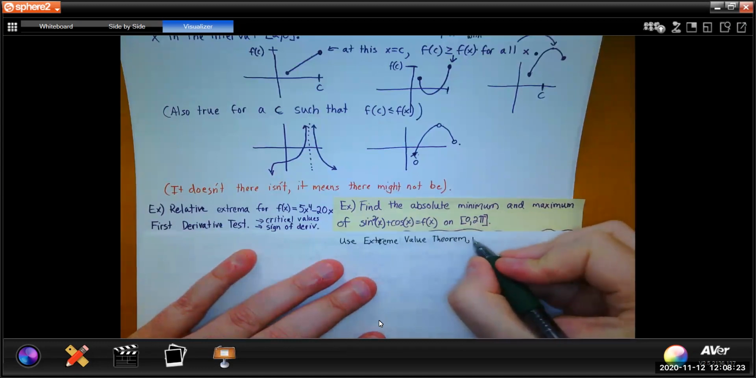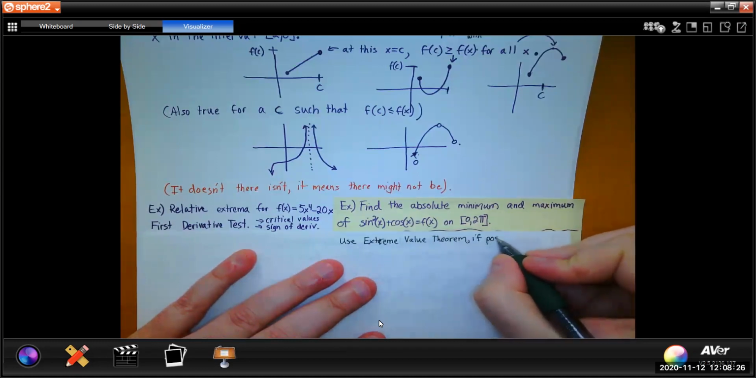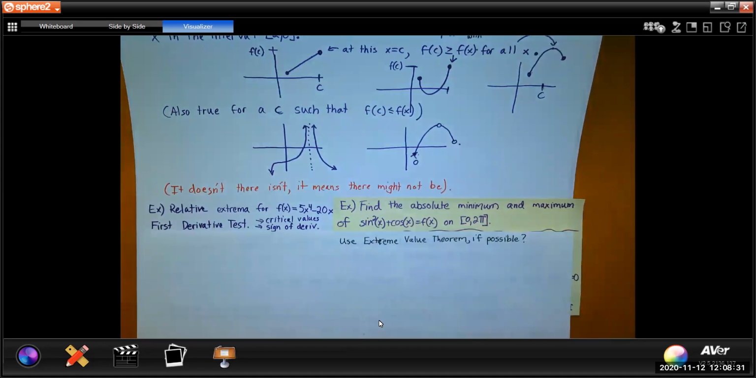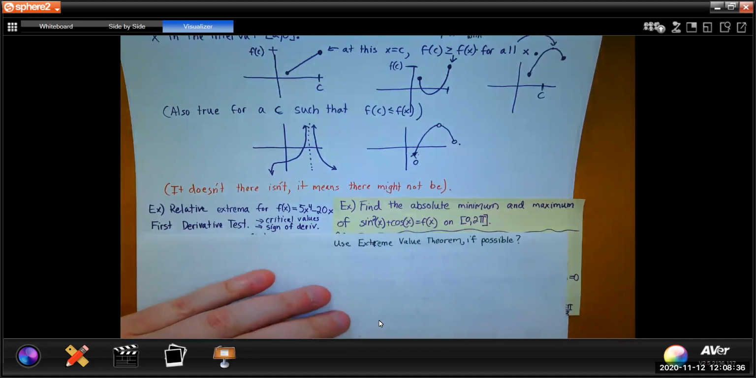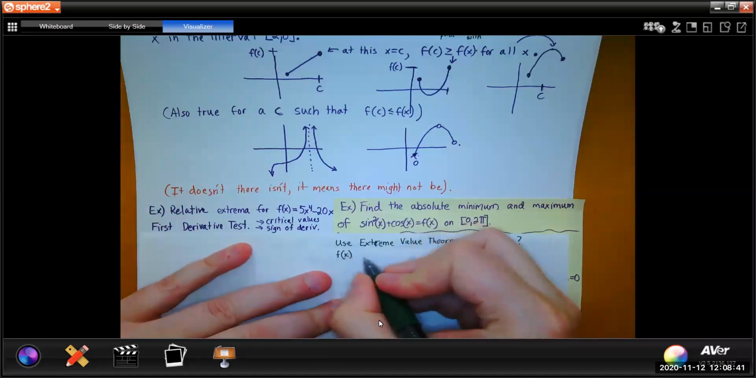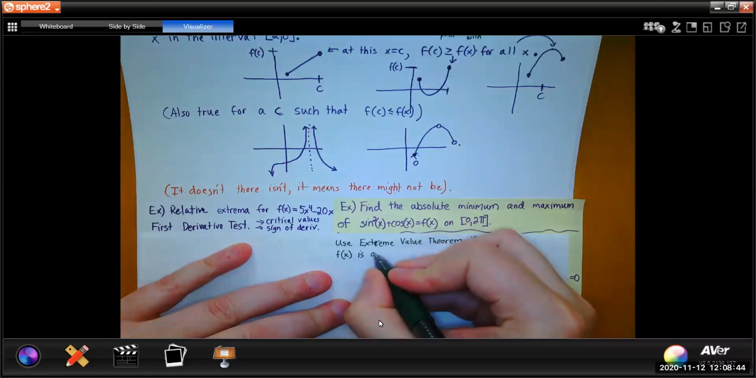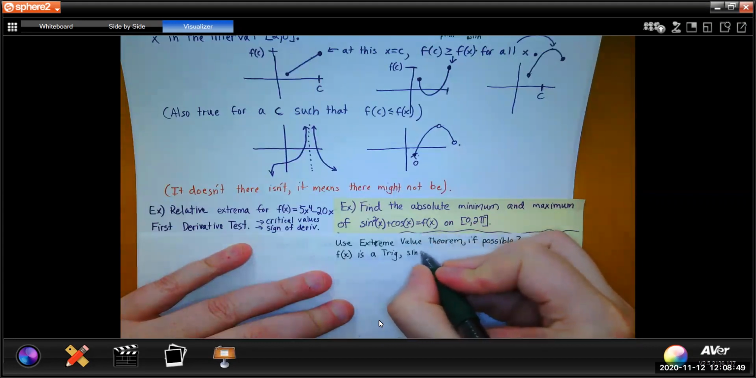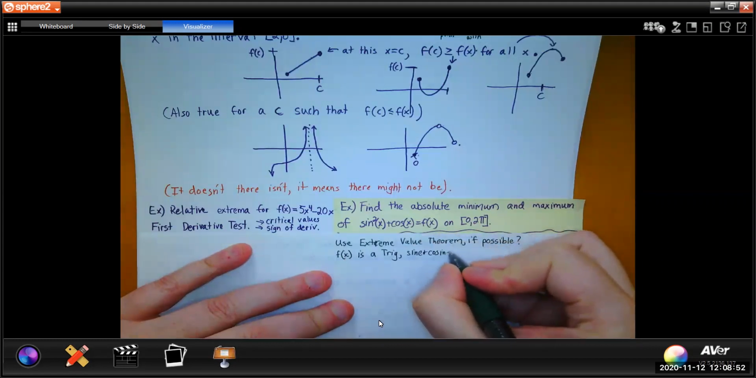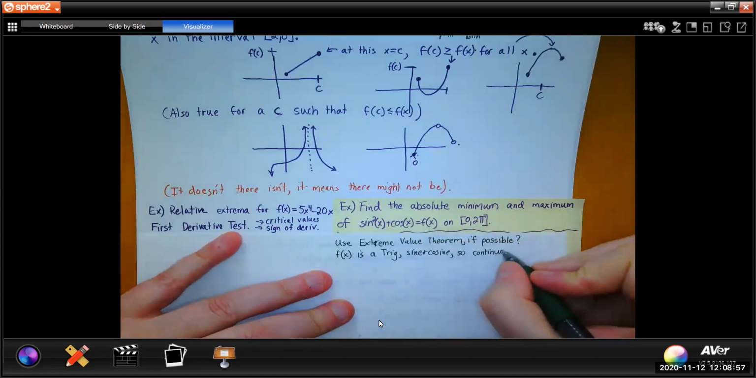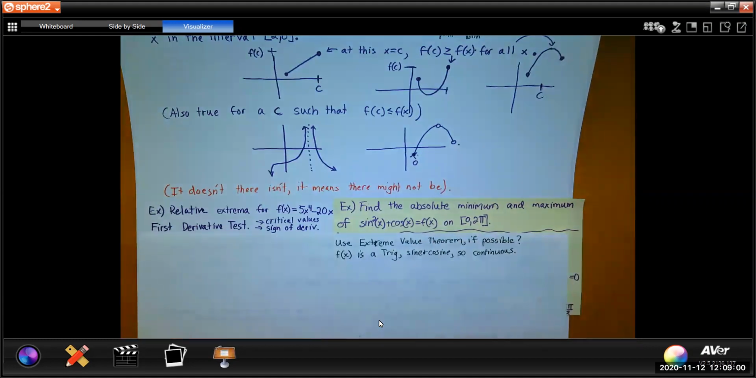That is, if possible. So how do you know if it's possible to use the extreme value theorem? We make that determination of whether or not f is continuous. And we make that determination not by studying the graph or looking at other things, but in this case by